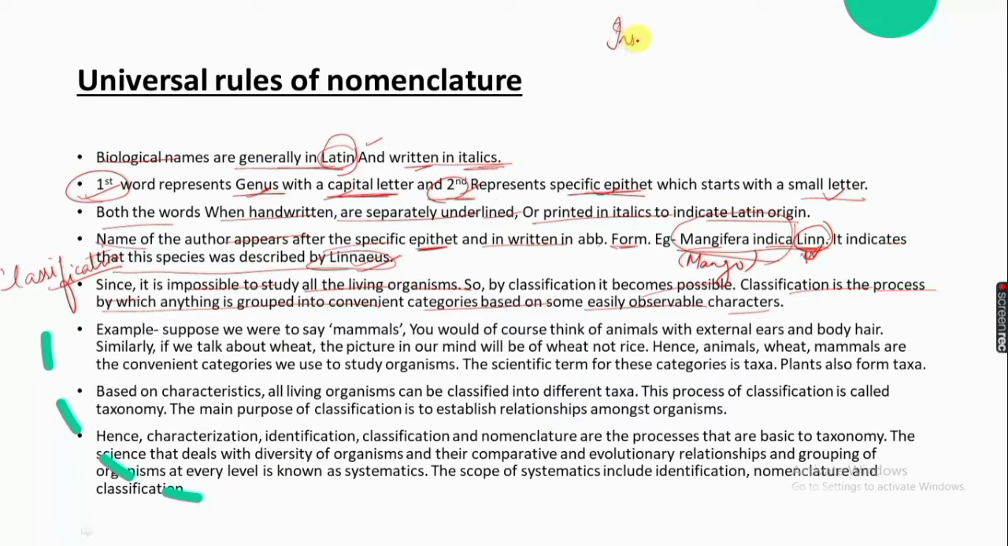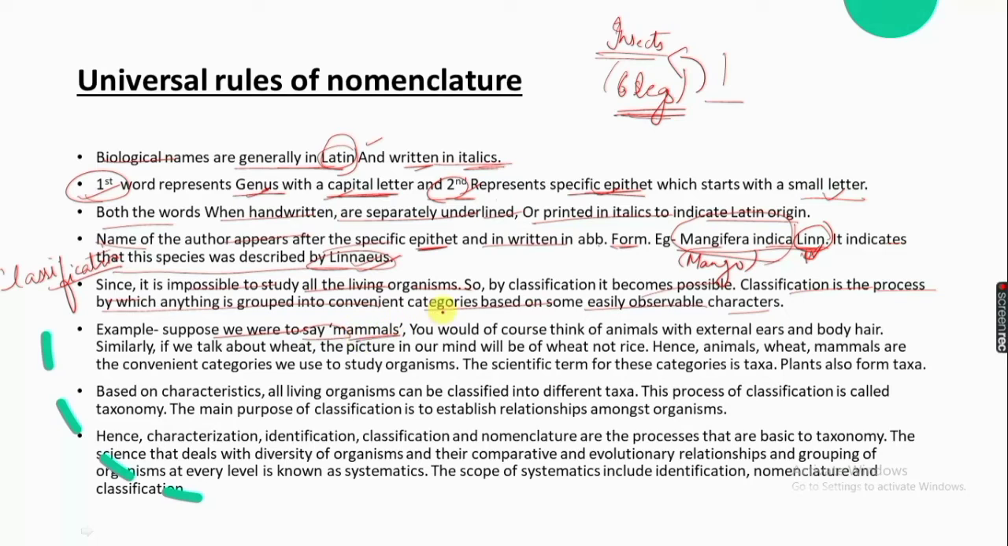This is grouped in the context of insects. Similarly, we can say that anything which walks on feet and hands, using hands to walk, is classified in animals. For example, suppose we were to say mammals, you would of course think of animals with external ears. If we think about mammals, the characters which come to mind are external ears, body hair.